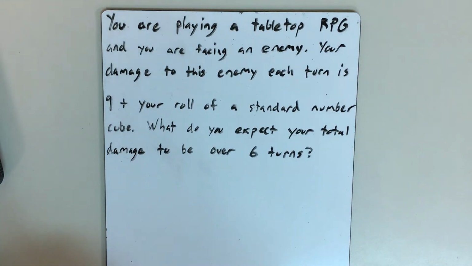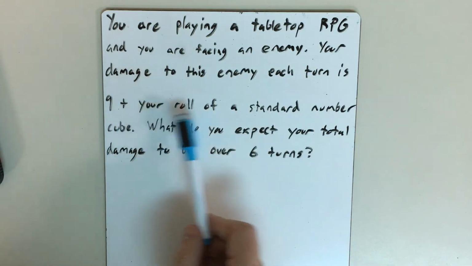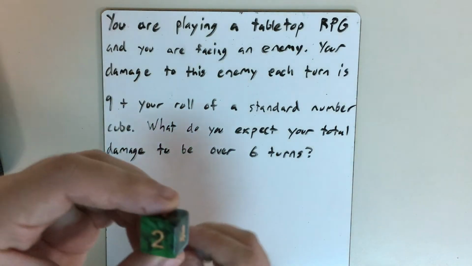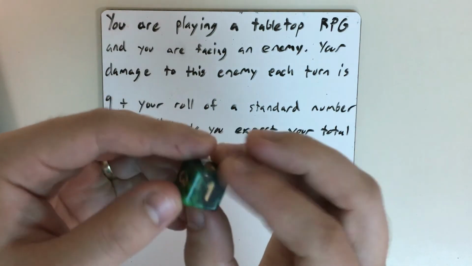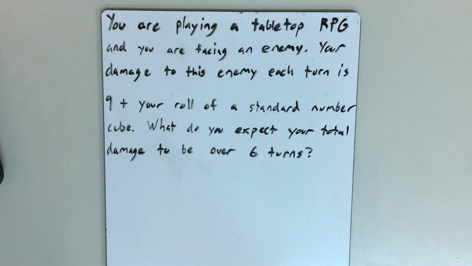But if we're playing one of these tabletop RPGs and we're facing an enemy, and our damage to this enemy each turn is 9 plus our roll of a standard number cube, so one of these that has 6 sides, the numbers go from 1 to 6, and we're trying to figure out what we expect our total damage to be over 6 turns.